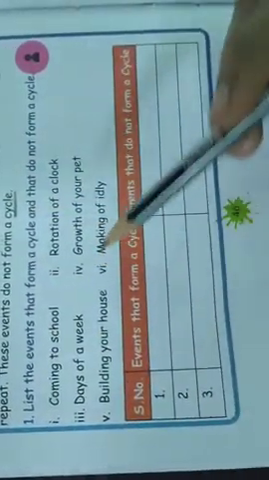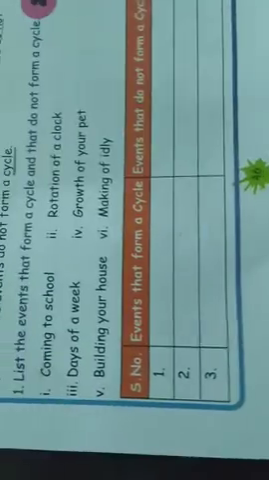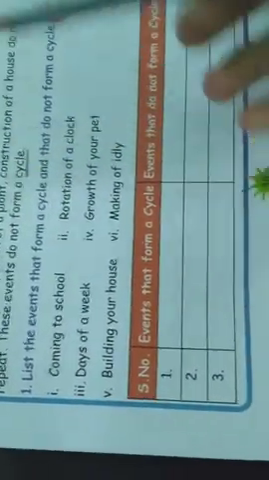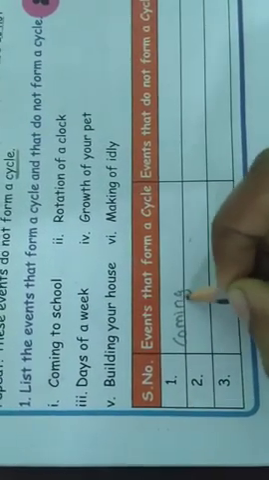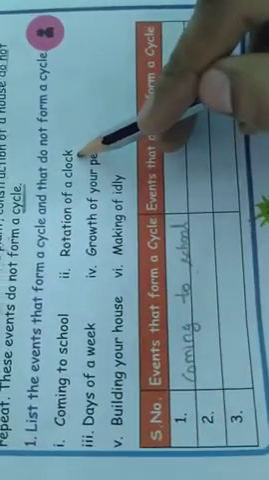Which events form a cycle, which events do not form a cycle, we want to identify. Okay, we are coming to school. Does this form a cycle or not? Yes, it forms a cycle because first day you are going to school, then after you return home, again you are going to school. The process is repeating, no? So write form a cycle. Going to school.